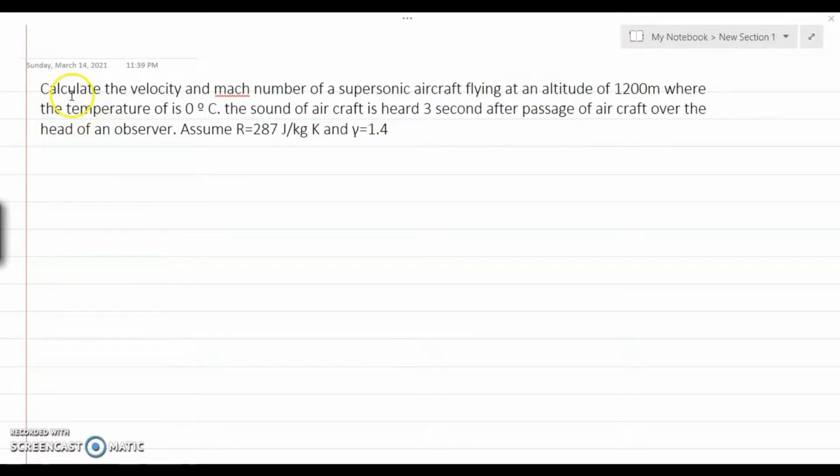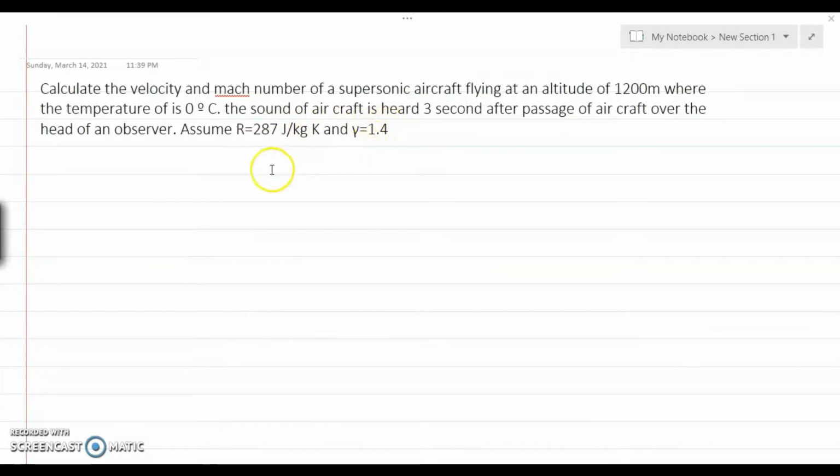The data for numerical number 1 is given over here: calculate the velocity and Mach number of a supersonic aircraft flying at an altitude of 1200 meters where the temperature is 0 degrees centigrade, and the sound of the aircraft is heard 3 seconds after the aircraft passes over the head of an observer. Assume that R equals 287 joule per kg Kelvin and gamma equals 1.4.